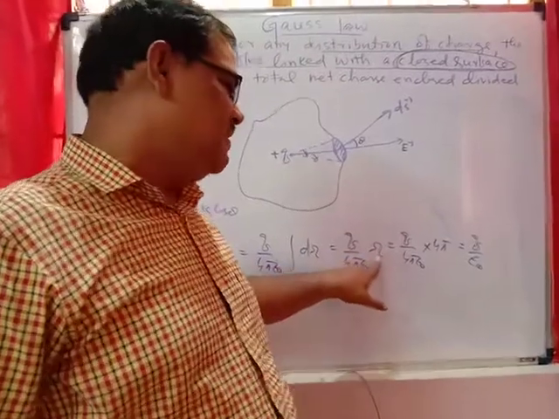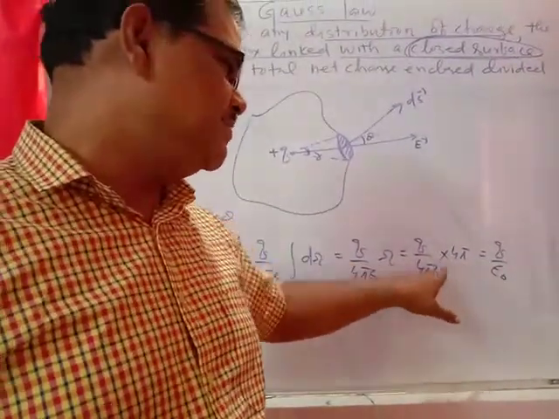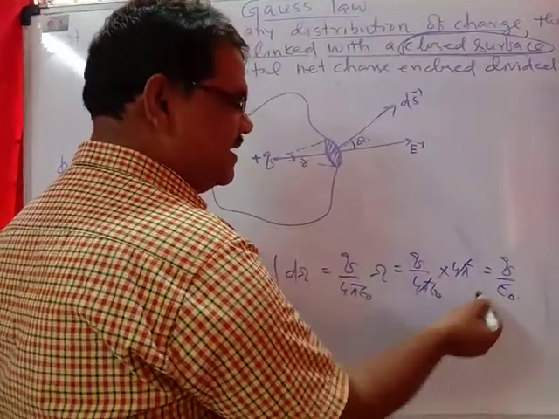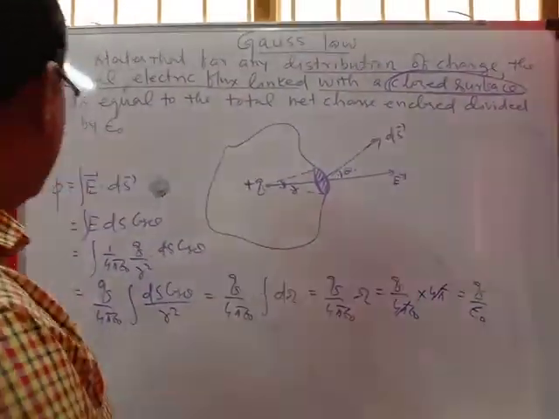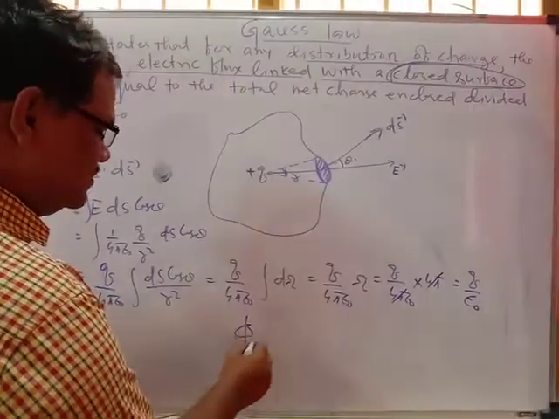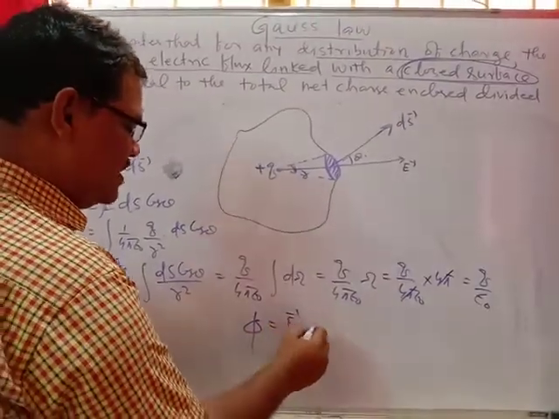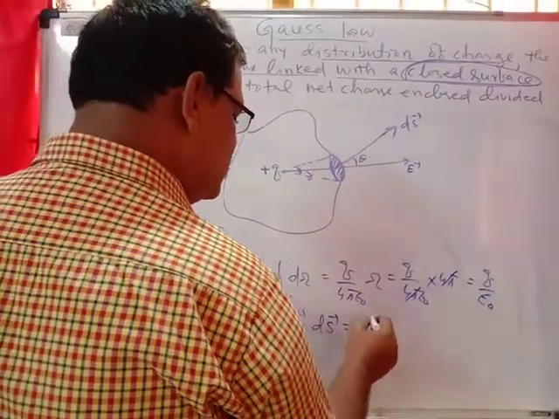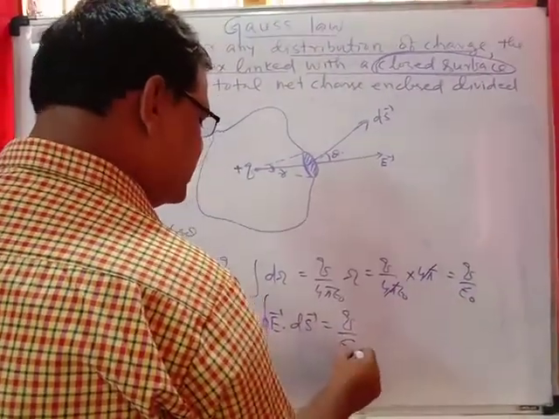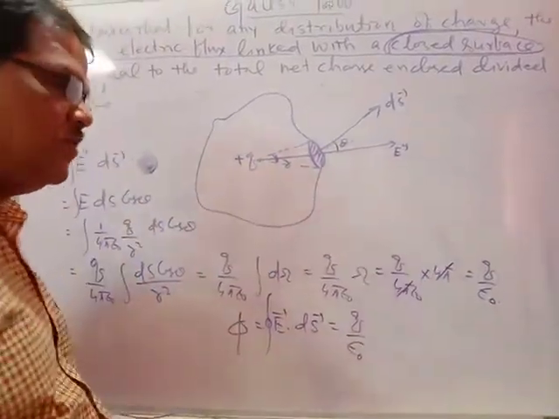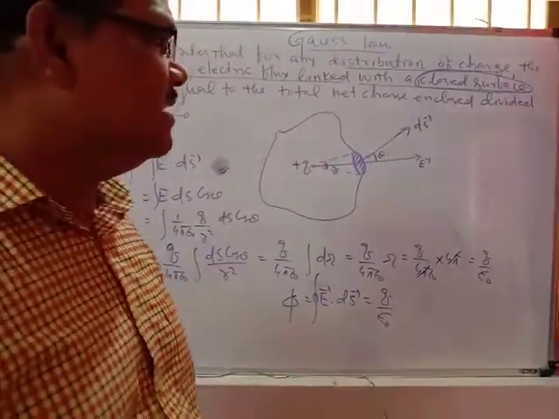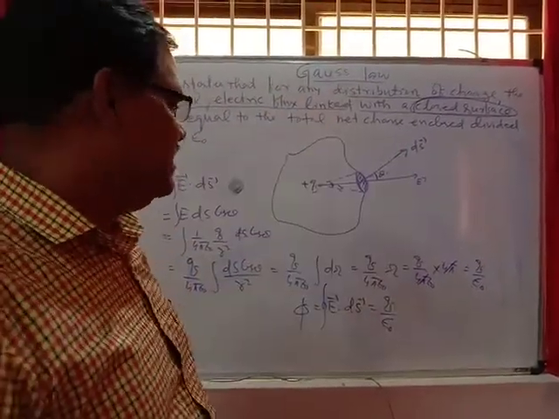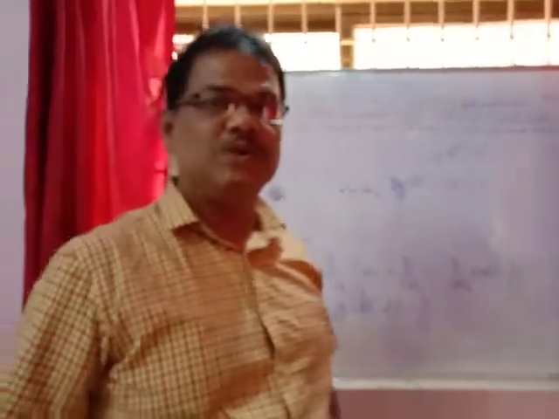So the 4 pi gets cancelled, and the remaining is q upon epsilon naught. Hence phi equals the closed integration of E vector dot dS vector, which equals q upon epsilon naught, the net charge enclosed divided by epsilon naught. So for all types of closed surfaces, Gauss's law is net charge enclosed divided by epsilon naught.